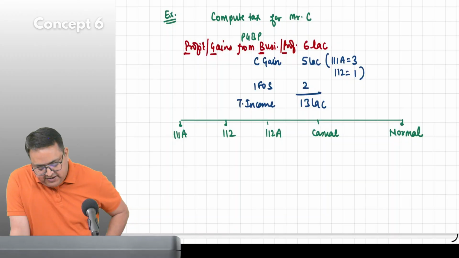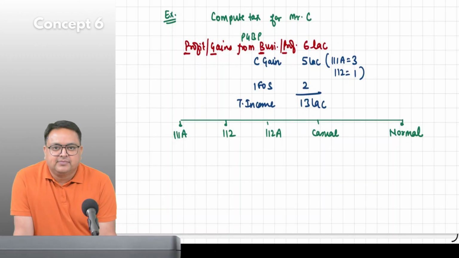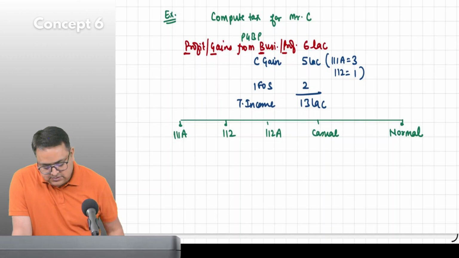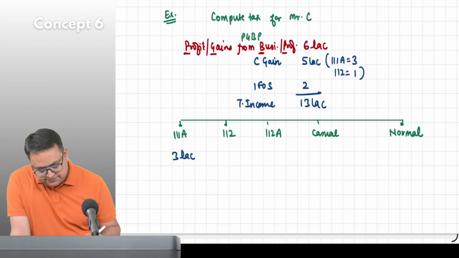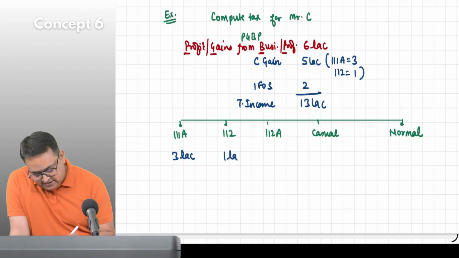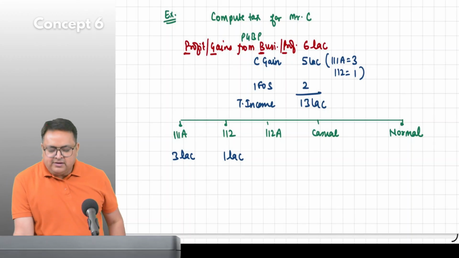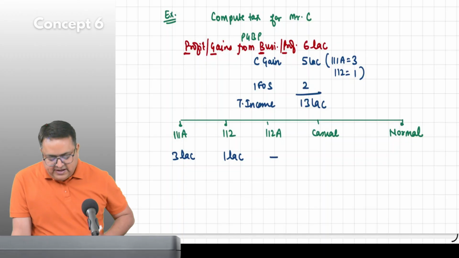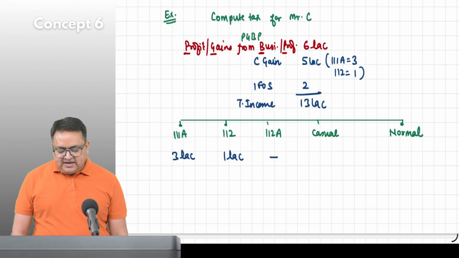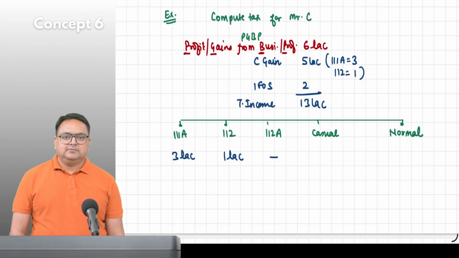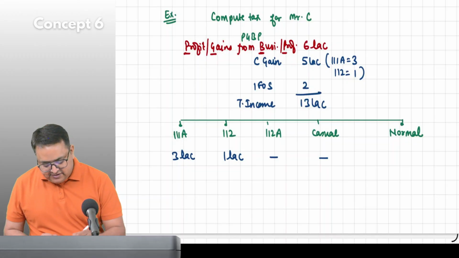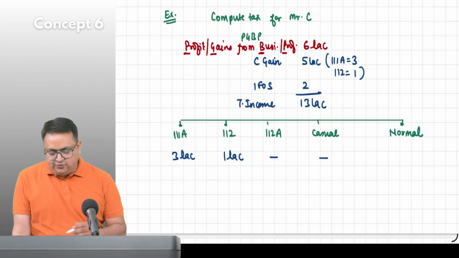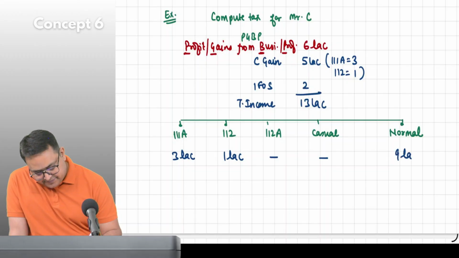Okay. Everybody tell me how much is 111A? 3 lakhs. How much is 112? 1 lakh. Do we have 112A over here? No, I have not given. So I will write dash. How much is casual? None, sir. Very good. There is no casual. Simple, guys. Balancing figure. 13 minus 4. How much? 9 lakh.